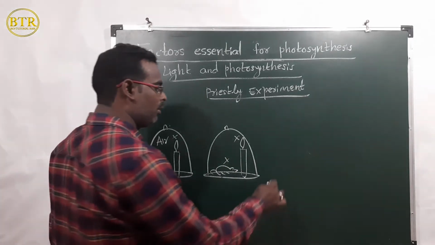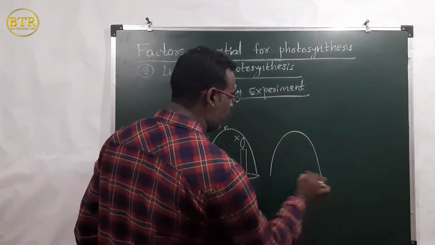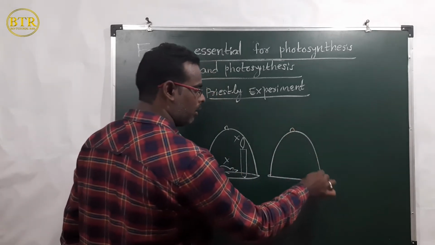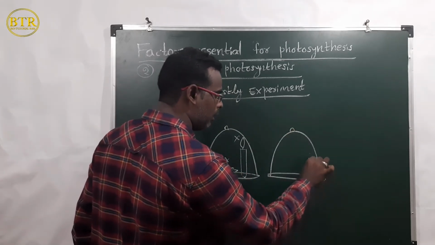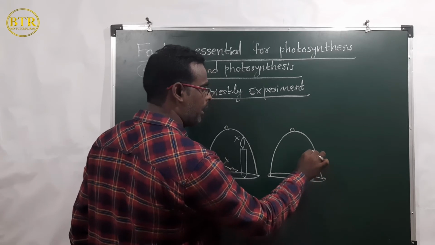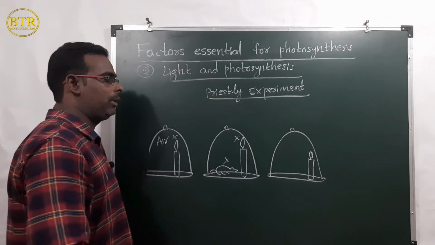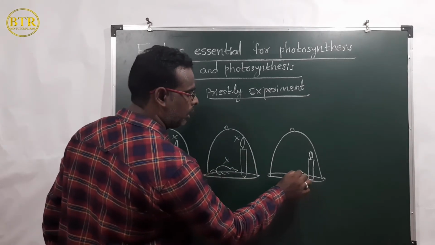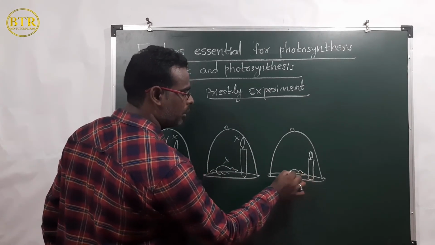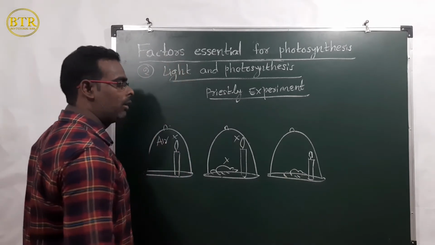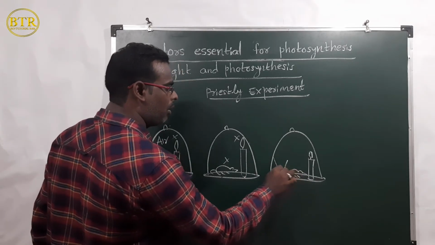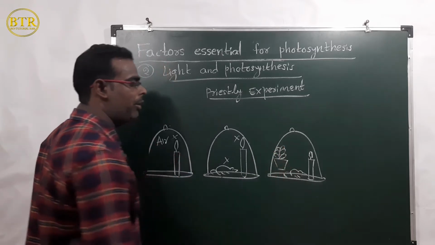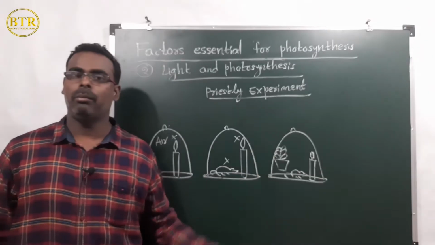Next time Priestley took the bell jar again. He inserted the lighted candle, then he inserted the live mouse, and along with that he kept one plant, a mint plant, inside the bell jar.